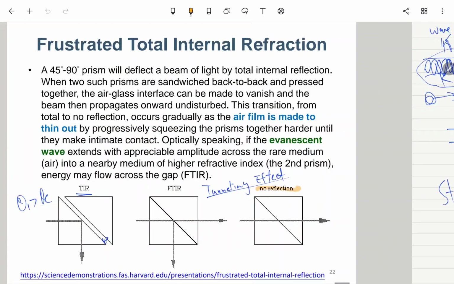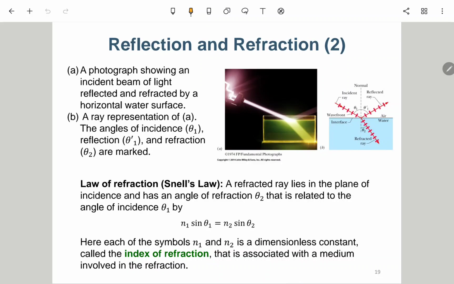Okay, because I forgot to mention one point, that this n is defined by c over v, where v is the wave velocity in that material. 就是在那种物质里面的波的速度就是 v，任意的速度都不能超过真空的光速，所以这个 n 一定是大于等于1的。